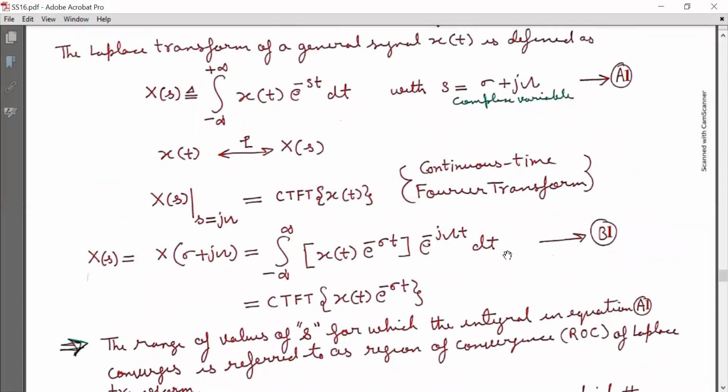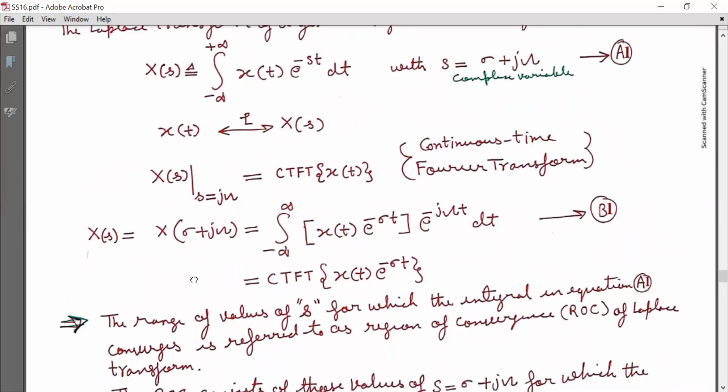Now what I have done is substitute the value of s, that is sigma plus j omega, in equation A1 and got equation B1 as shown, and it shows that capital X(s) is equal to the CTFT of signal x(t) into e raised to power minus sigma t.